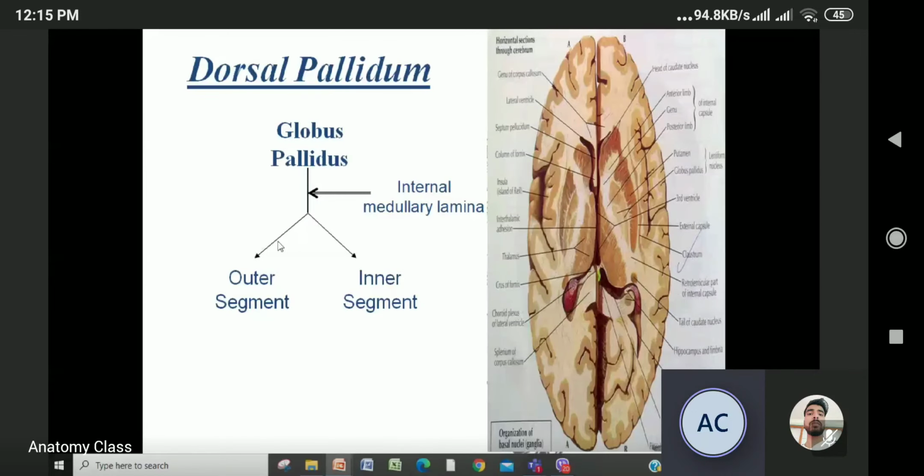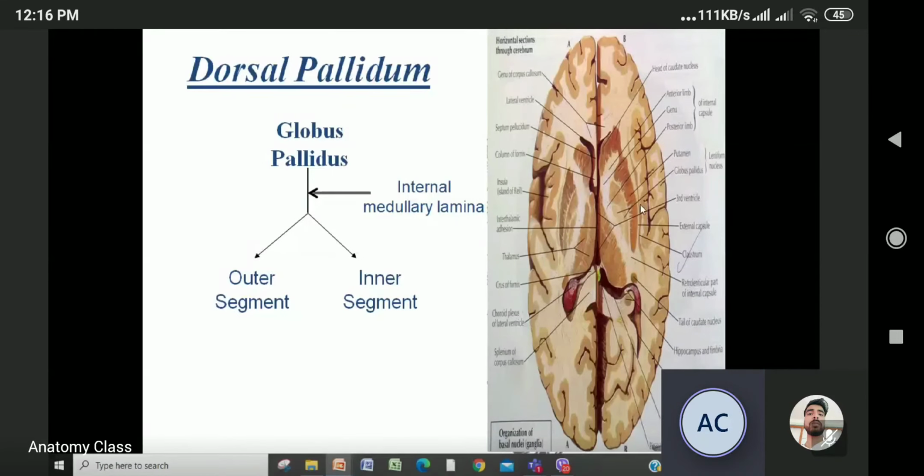Similarly, we'll talk about the pallidum. In the pallidum, the dorsal pallidum, as I told you, is only the globus pallidus. This globus pallidus alone forms this pallidum. The internal medullary lamina divides this globus pallidus into two segments.